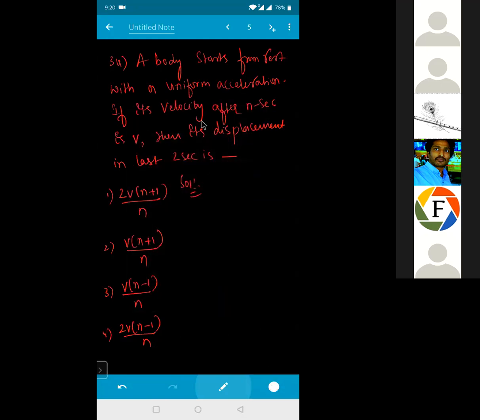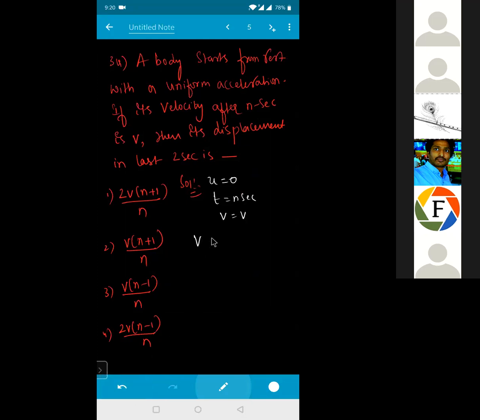Body starts from rest. So what is the initial velocity again? No doubt 0. The body is starting from rest with uniform acceleration. Its velocity after n seconds will be equal to how much? Velocity after time t equals n seconds is given how much for me? V. Velocity is equal to v.